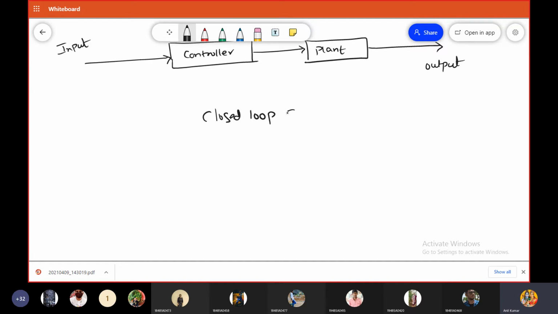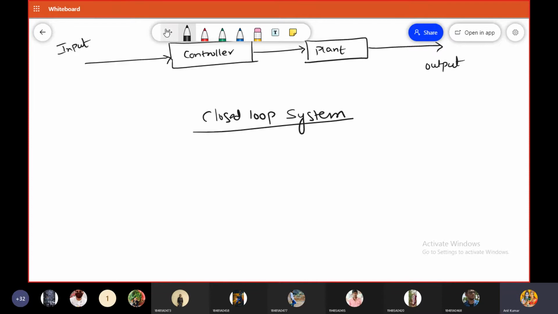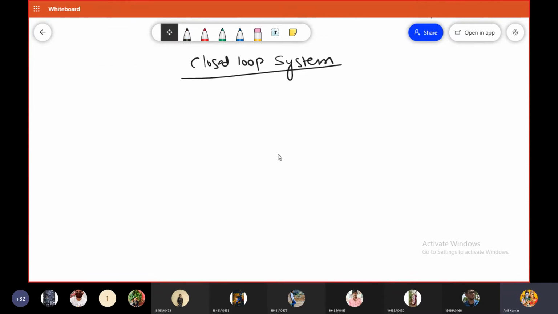Closed loop system. So that means a closed loop control system. What is meant by a closed loop control system? Here, this is the open loop control system.